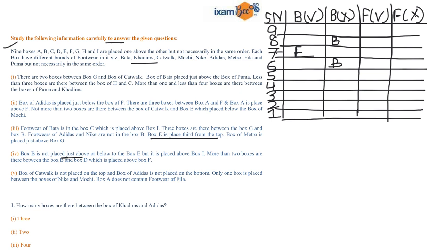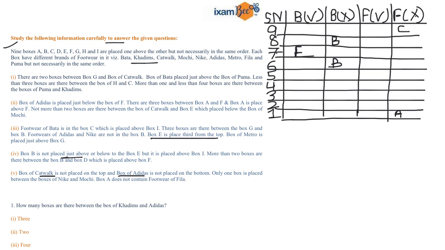Now if you read statement number 5, it is given that the box of Catwalk is not placed on the top and the box of Adidas is not placed on the bottom. That means the boxes of Catwalk and Adidas cannot be placed at place number 9 and 1 respectively. So I'm writing Catwalk over here because Catwalk cannot be placed at serial number 9. Also, I'm writing Adidas over here because I know that your Adidas box cannot be placed at place number 1.